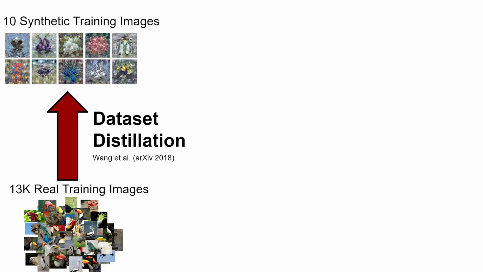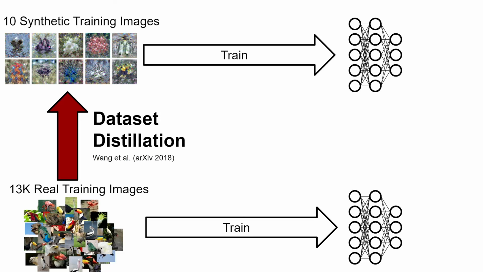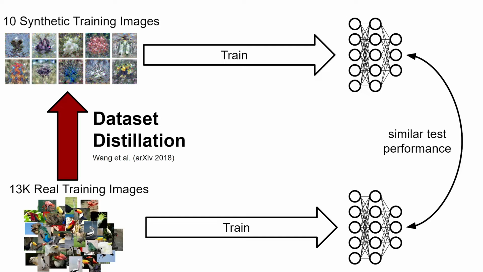Given a dataset of real images, the original task of dataset distillation concerns the synthesis of a much smaller dataset of synthetic images, such that when training a network from scratch, a network trained on this small synthetic dataset will have similar test performance to a network trained on the full, real dataset.